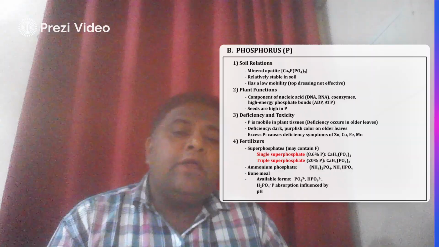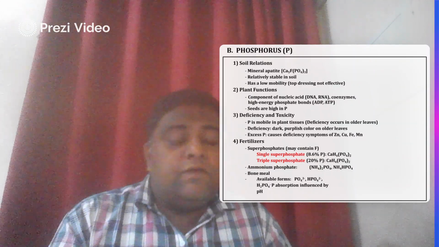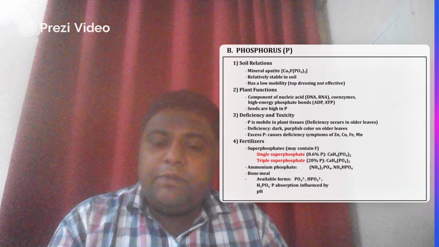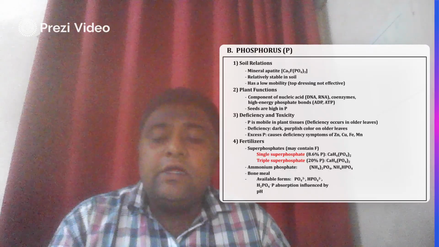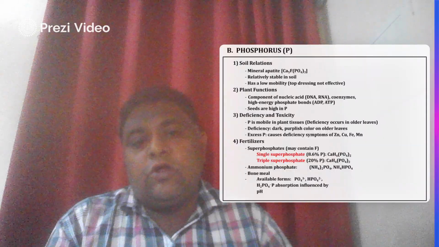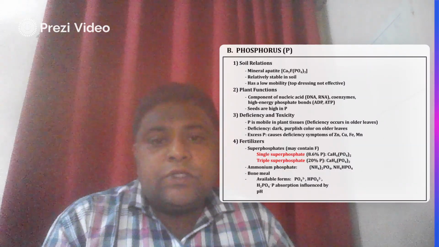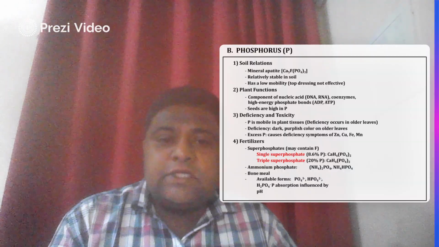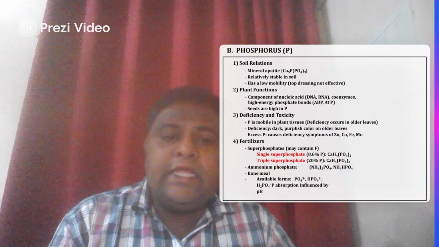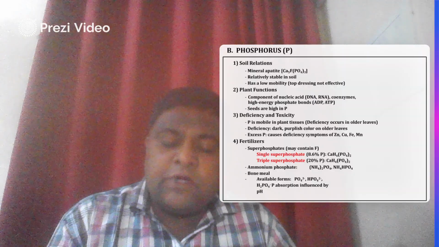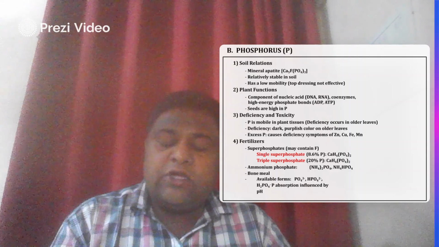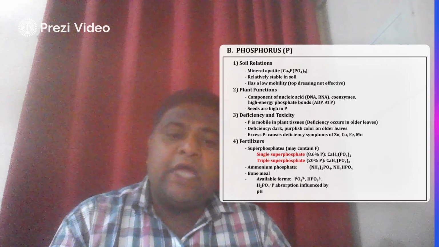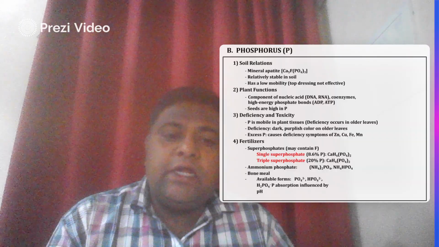Now the next macro element is phosphorus. Phosphorus and calcium, these two elements are most important because they build the structure of the crop. Phosphorus is a component present in nucleic acids like DNA and RNA, coenzymes, and high energy phosphate bonds. Phosphorus is most mobile in plant tissue. Deficiency shows as darkness, purplish color, and older leaves affected.